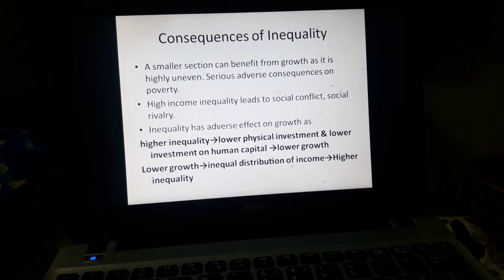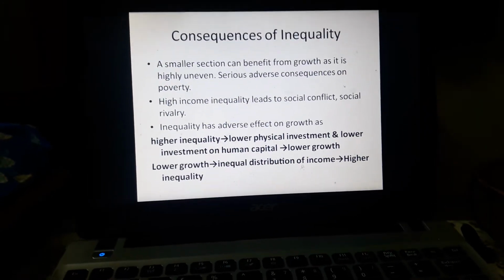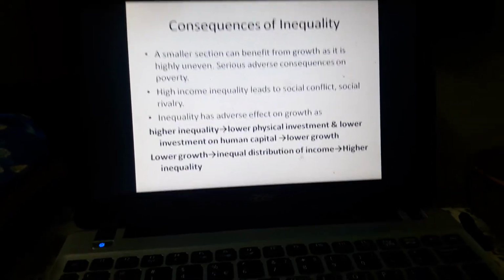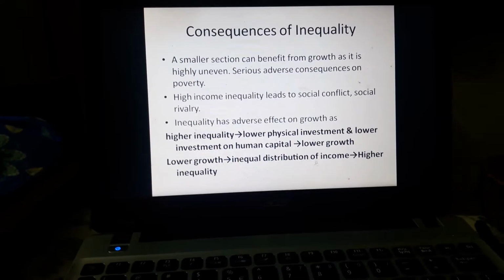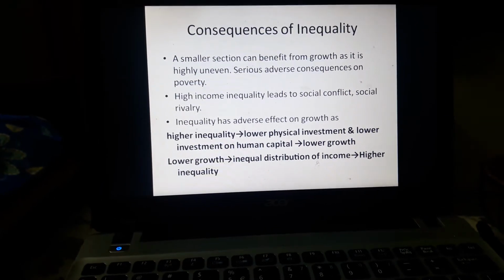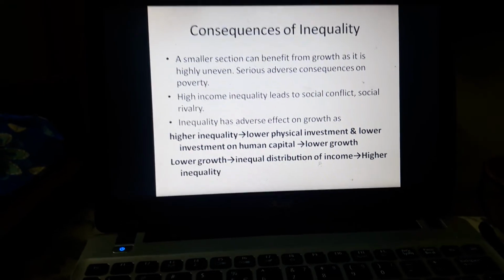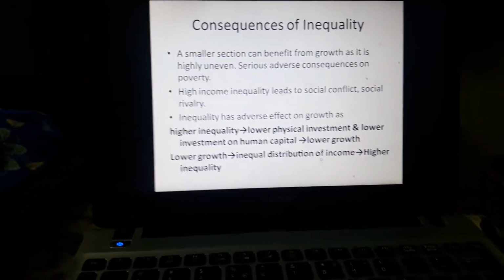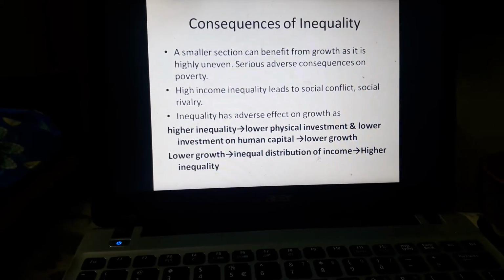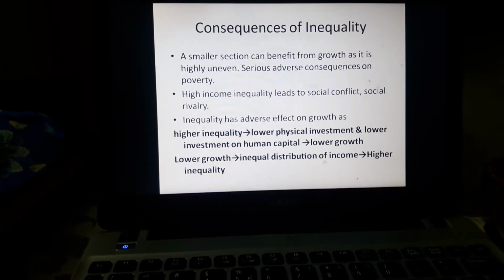Now in the third point, we are saying that inequality will in turn have an adverse effect on the growth process. So how will it affect growth? Higher inequality will lead to lower physical investment and lower investment in human capital. If there is higher inequality, then poor people will have less income.